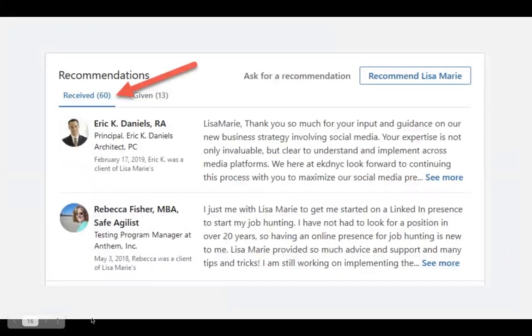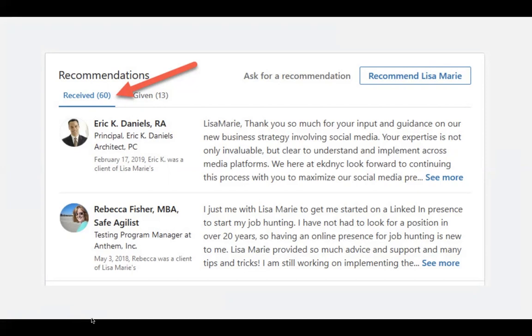The next great feature about networking on LinkedIn is that you're able to get recommendations. So let's say you worked on a project or you worked at a company for quite a long amount of time. You're able to have past supervisors, coworkers, or any leads on a team go onto your LinkedIn profile and leave you a great recommendation.